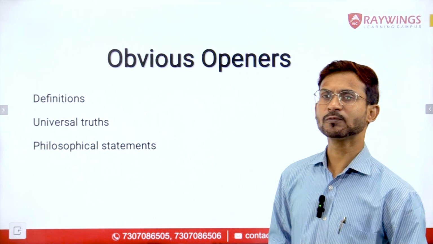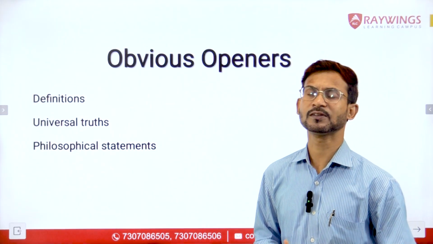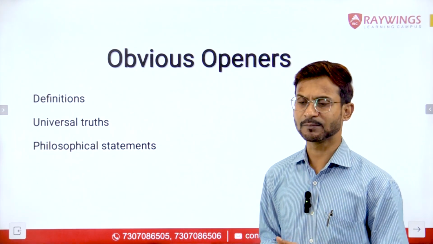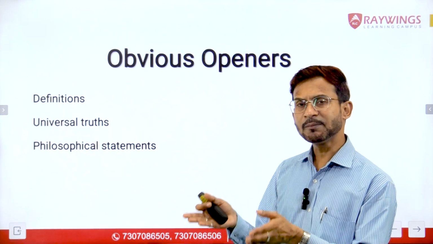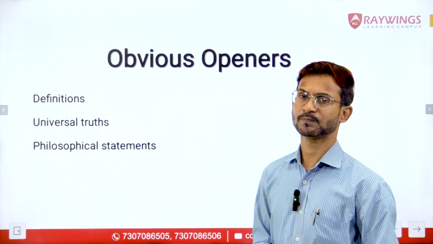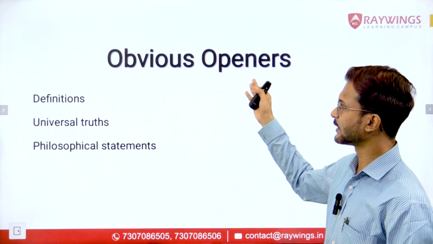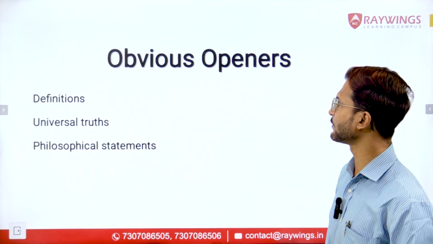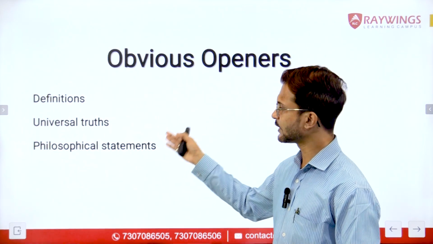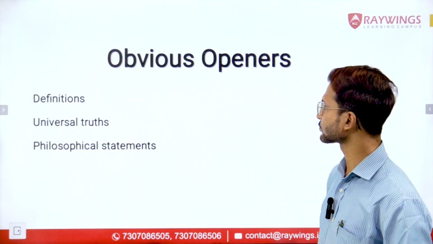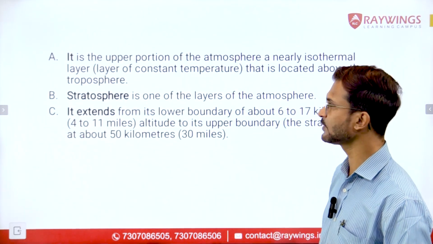Which we can check is philosophical statements. So if there are any philosophical statements in the parajumble question, those sentences can be considered at the first position. So we got to know that there are three different ways of identifying the obvious openers, that is definitions, universal truths, and philosophical statements. Let us try to solve one question here to have more clarity on this.